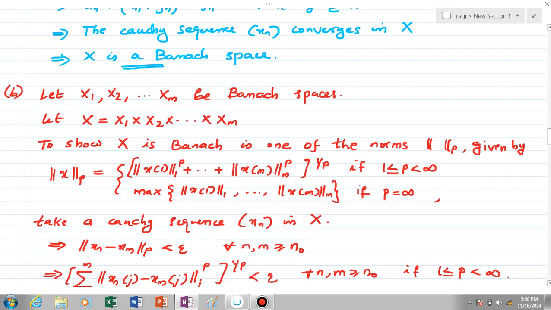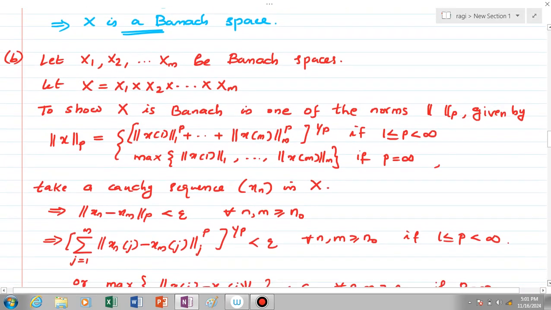We have to show that capital X is a Banach space in one of the norms, norm p, given by norm p of x is equal to norm 1 of x of 1 raised to p plus etc. plus norm m of x of m raised to p, whole power 1 by p, if 1 is less than or equal to p less than infinity, and if p equals infinity, norm p of x is equal to the maximum of norm 1 of x of 1, etc., norm m of x of m. In any of the norms we have to show that capital X is a Banach space.